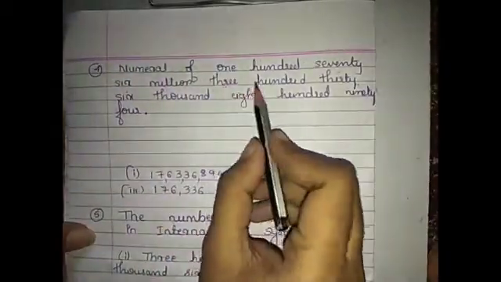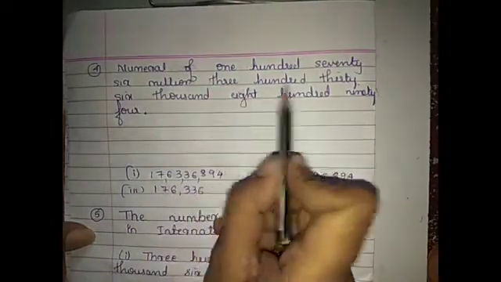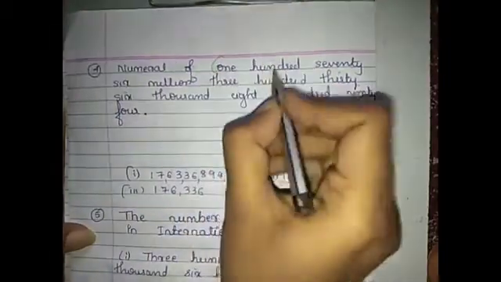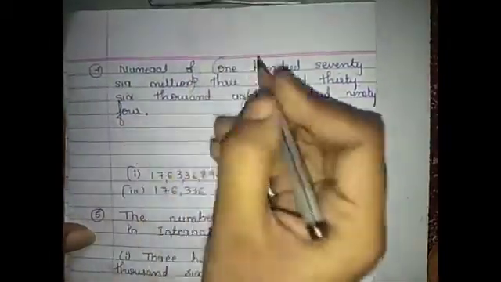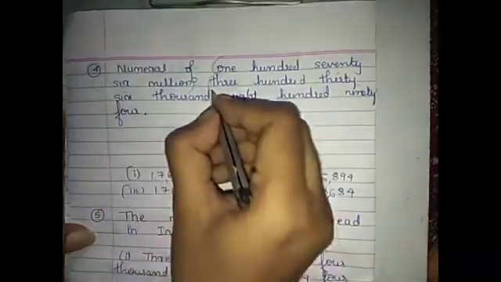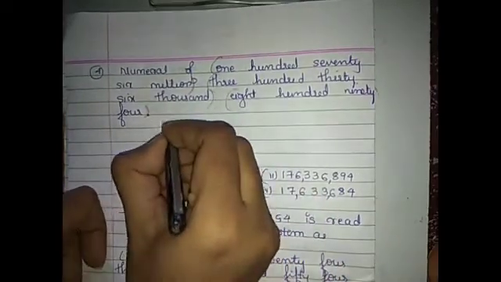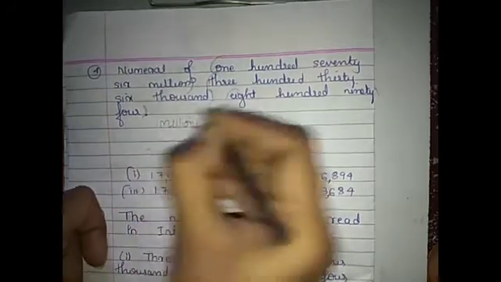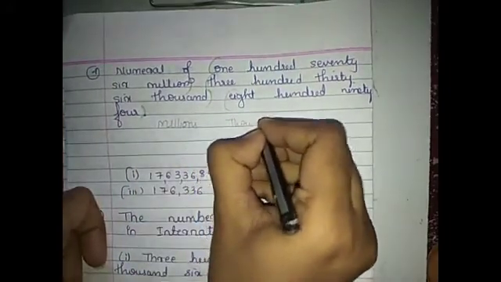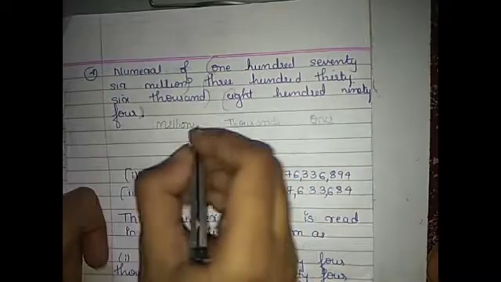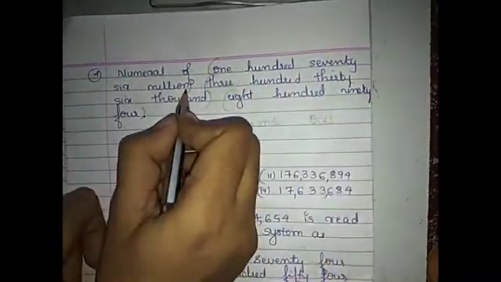Fourth one, numeral of 176,336,894. 176 million, million spirit. 336,000, 1000 spirit. 894, 1 spirit. Million spirit, 1000 spirit and 1 spirit. 176 million.